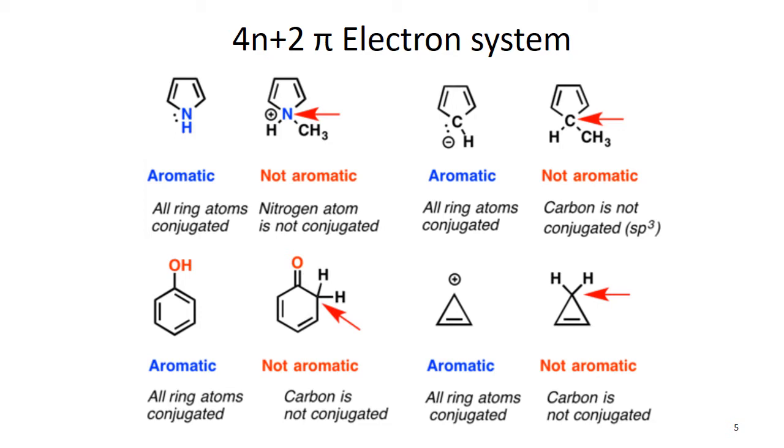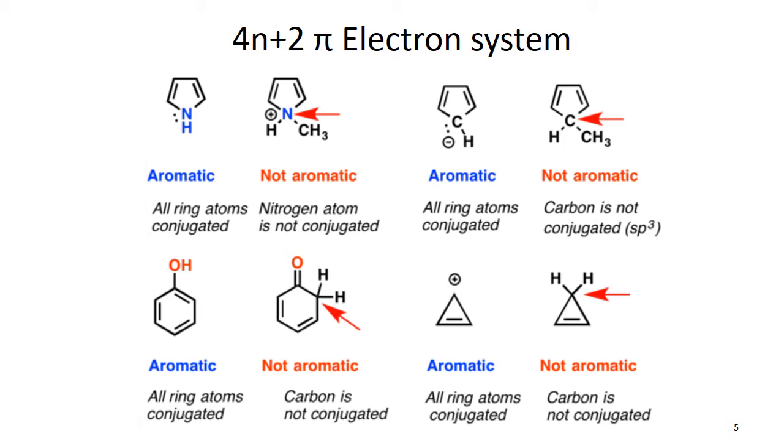The next example is of phenol. In case of phenol, we have 6 electrons, and this one is aromatic. But what happens if we talk about the tautomeric form of this phenol? You shift proton from OH to the ring, and in this case we say that this is non-aromatic because one carbon is not conjugated here.